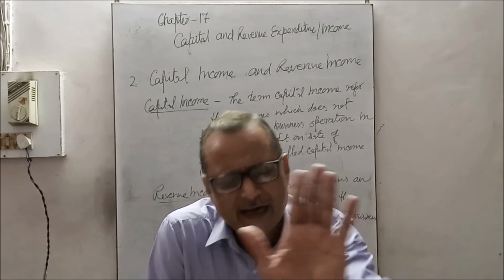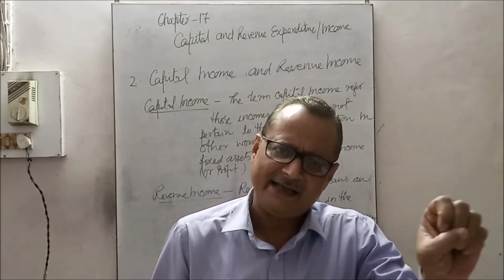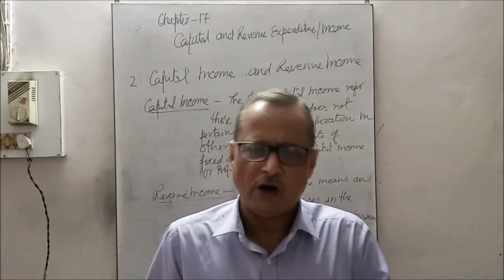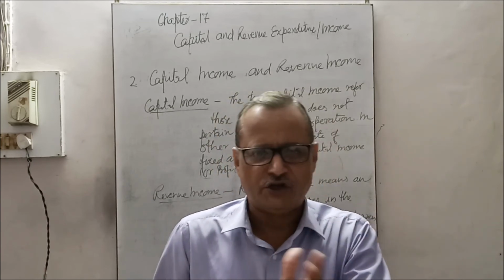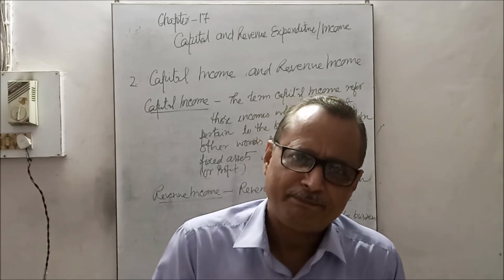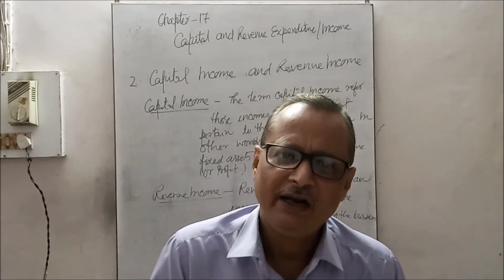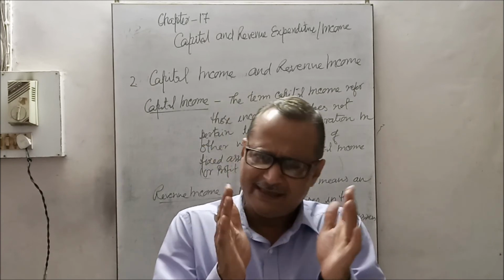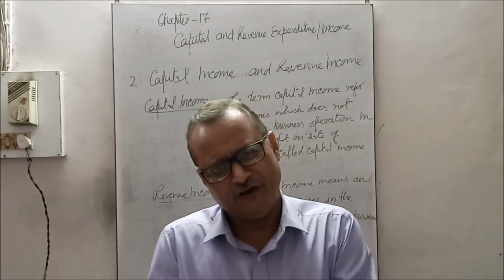So, the raw material and stores. Raw material and stores are treated as revenue items. Raw material of goods, stores regarding goods, that is treated as a revenue item. But if the same raw material or stores are required for the construction of a building or any asset, that is called capital expenditure, not revenue expenditure. So in certain circumstances, the same thing is capital expenditure, and the same thing is revenue expenditure.